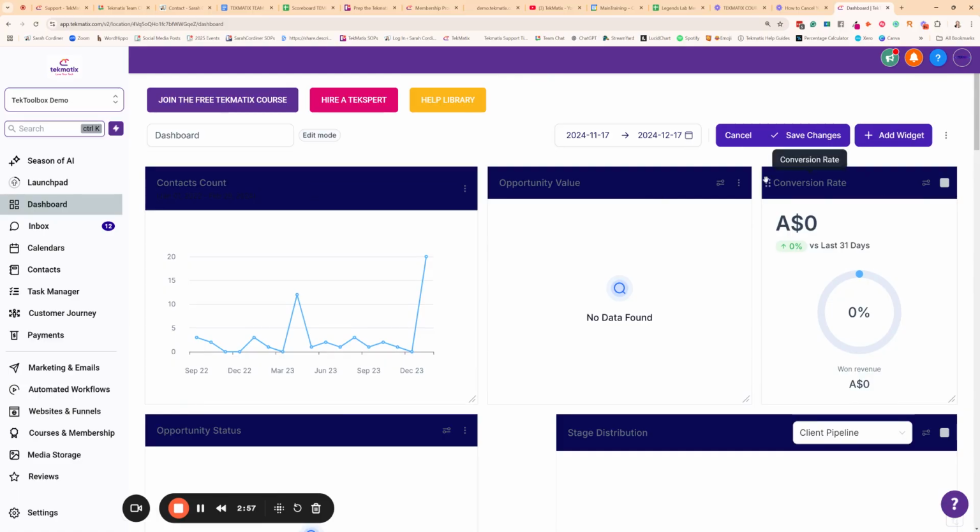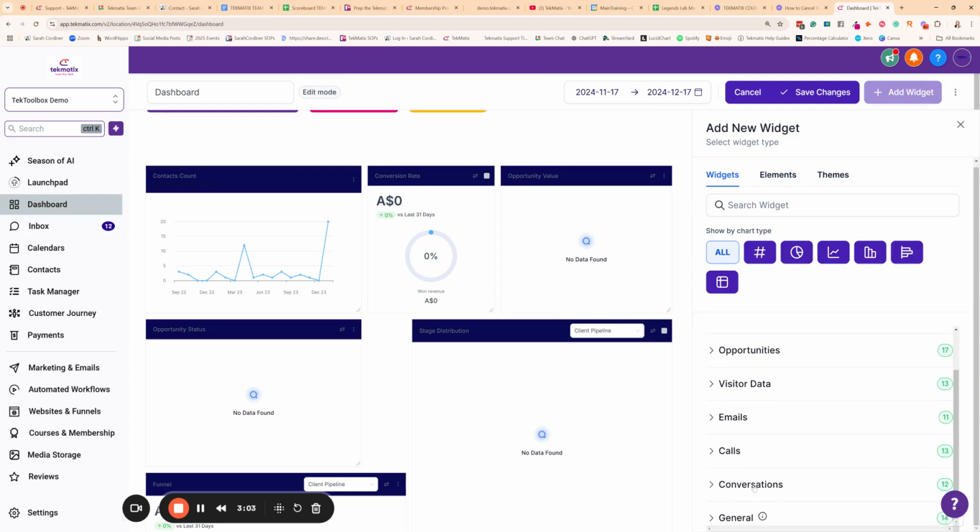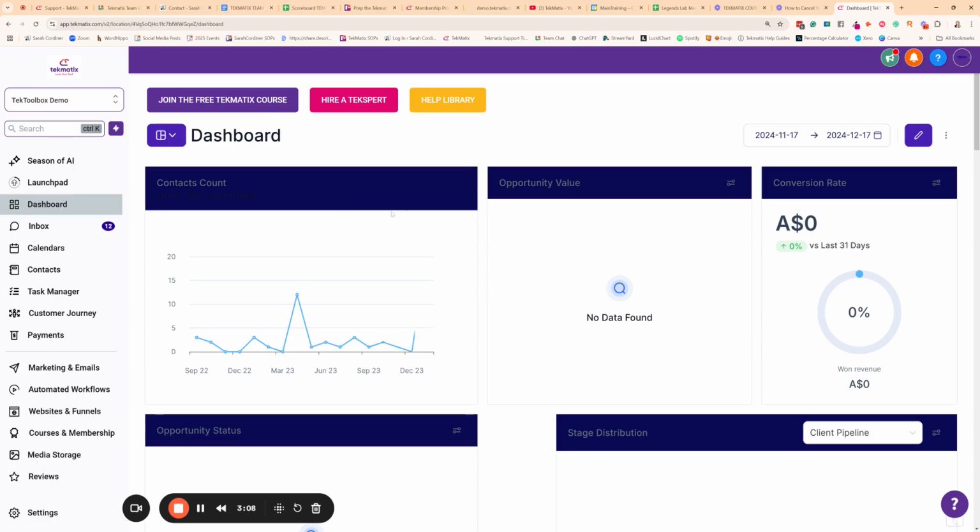Widgets are these sections that you see here. You can drag and drop your widgets and move them around. You can go over here and choose any kind of data that you want to show on your dashboard by mucking around with this. Okay, I'm going to press cancel on there, but just to let you know that is your dashboard, and you update these different sections automatically through a number of features inside your account, one of which is automated workflows. You'll learn all about that later in our Tekmatix course. But inside your automated workflows is where you can move people to different stages in your customer journey, which will then change your conversion rates. Of course, anyone who then makes sales inside your funnels pages also will update on your sales as well. But that's for learning for another day.